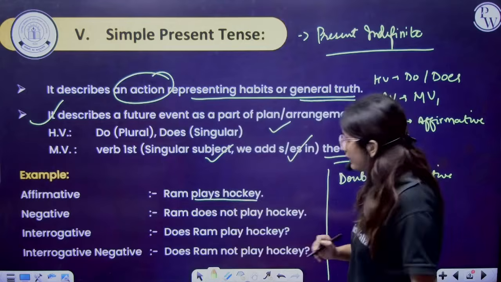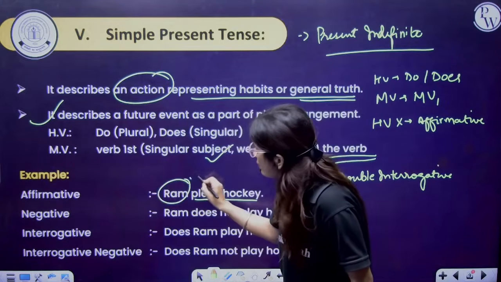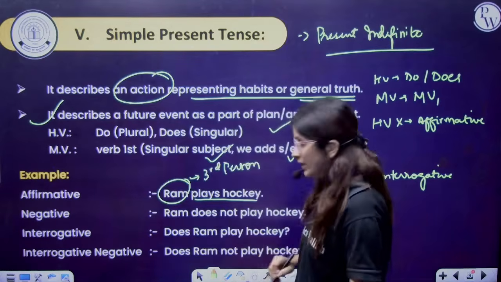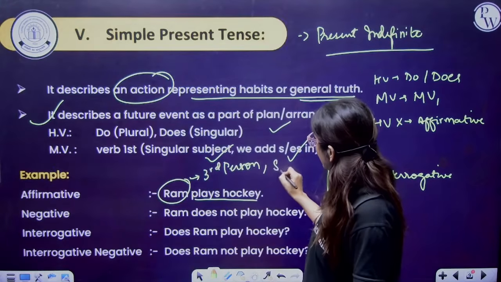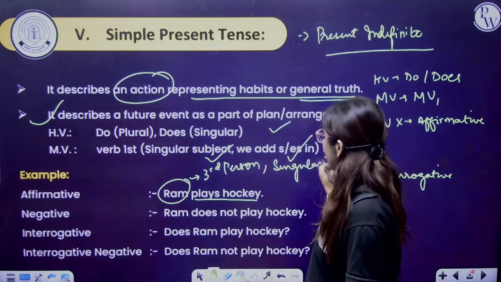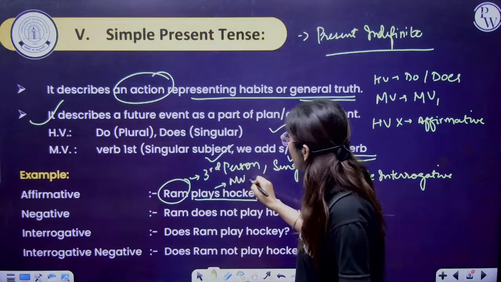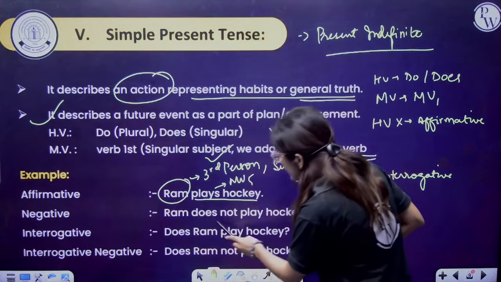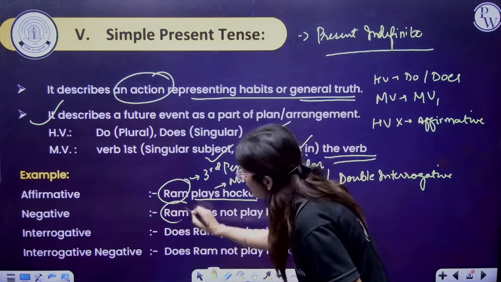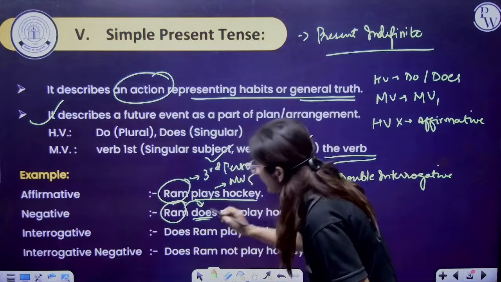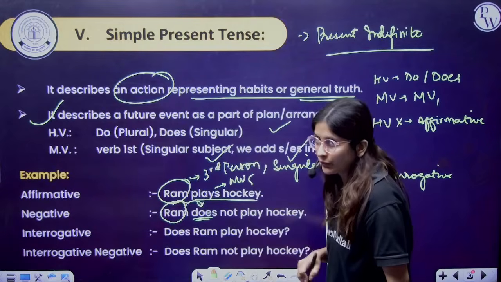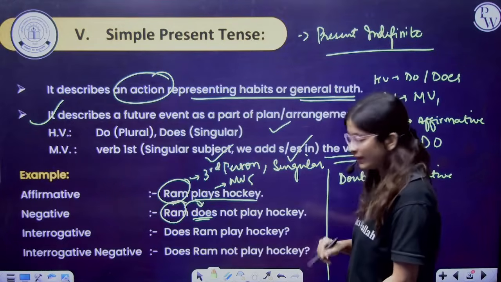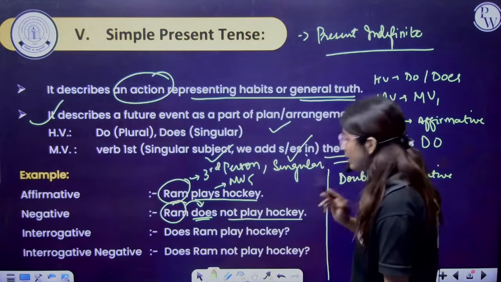Ram plays hockey. Here Ram is what? A third person. We are talking about a third person as well as singular. So that is why we have written the main verb fifth form. Ram plays hockey. Negative: Ram doesn't play hockey. Ram is singular, so we have to write does. If it is plural, we have to write do. But with I, we also write do. Right? So Ram doesn't play hockey.